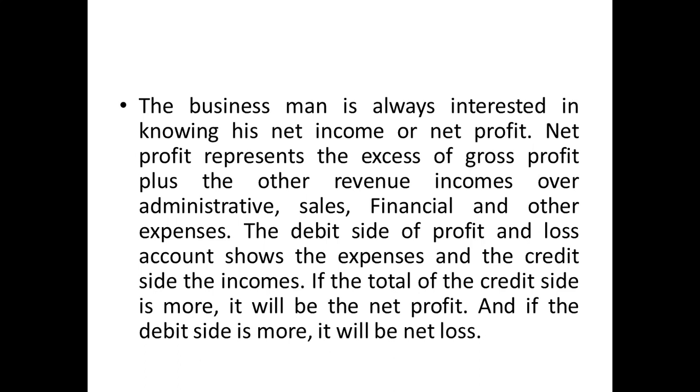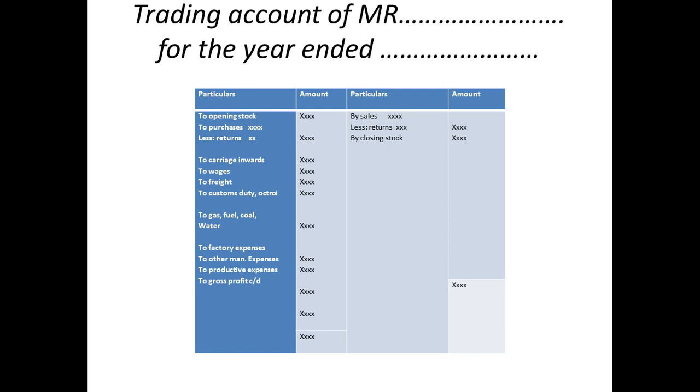So for all those you are going to prepare another account called the profit and loss account, to know the office income, the office profit. That is nothing but manufacturing. This is related to manufacturing. Okay, the trading account is wholly and solely related to the manufacturing point of view.